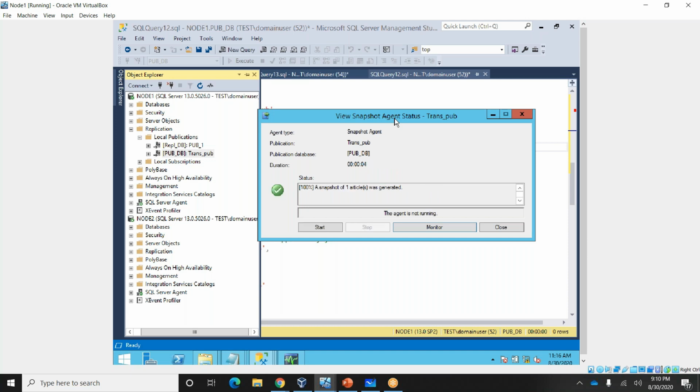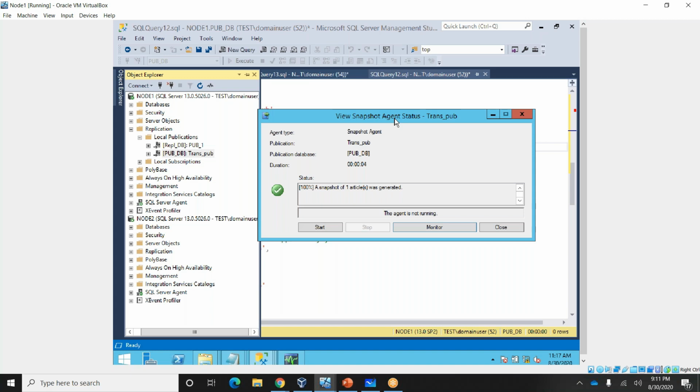Sridhar, what is the difference between the first method you showed and this one? See, generally, many people, while adding the article to the publication in a transaction replication, the first thing is that the snapshot agent should be running.